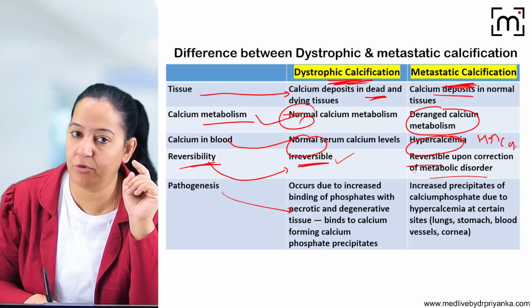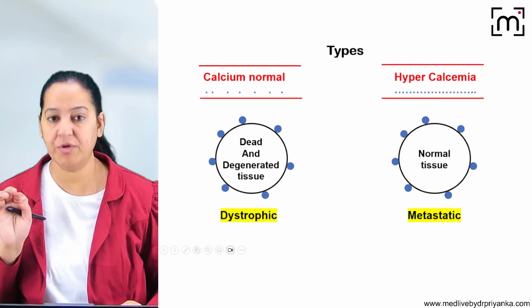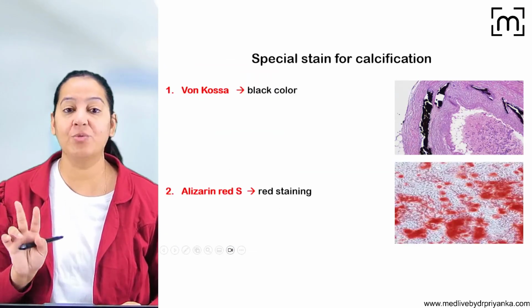You know the pathogenesis of both of them. You know the sites of both of them. I hope the concept is crystal clear. So we are done with the two types of calcification.